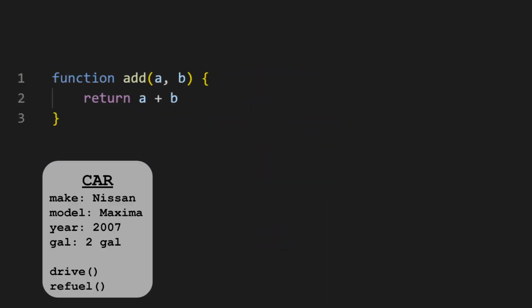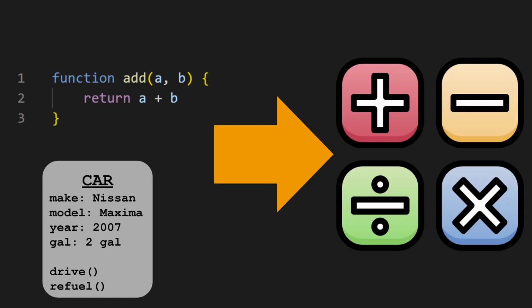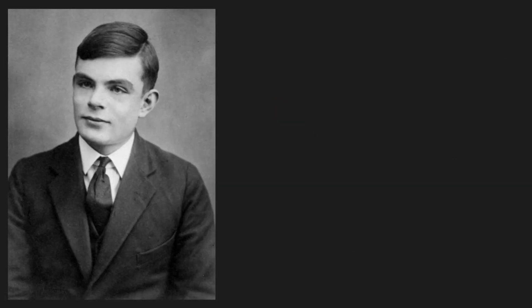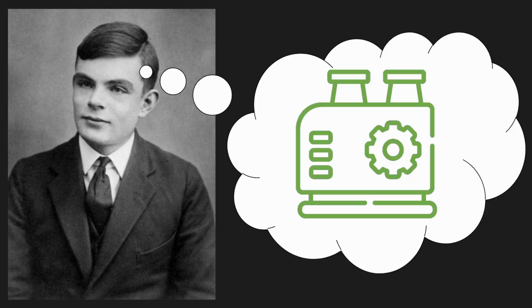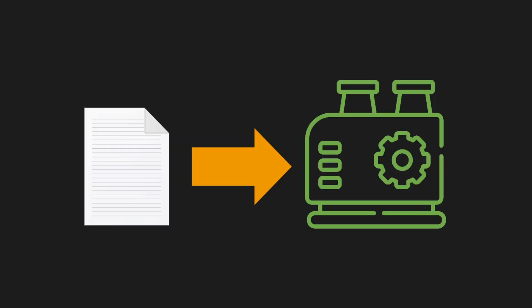Well, first, we should find a way of talking about the capabilities of these two things mathematically. Quick history lesson. In 1936, a guy you might have heard of called Alan Turing came up with the idea now known as the Turing Machine. This theoretical concept was designed to calculate anything a human could. It's given a set of rules that instruct the machine to calculate whatever you want.